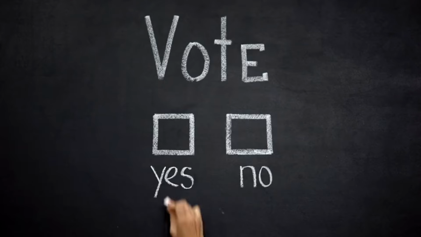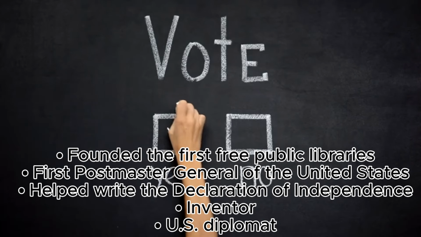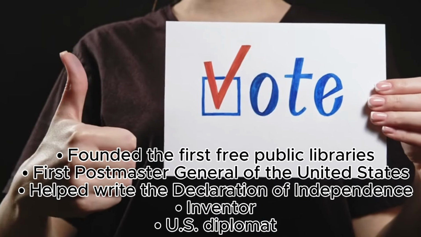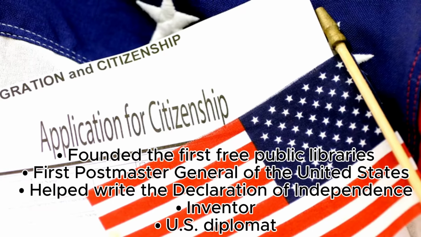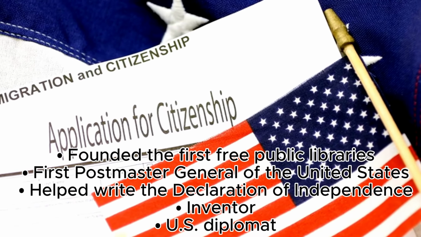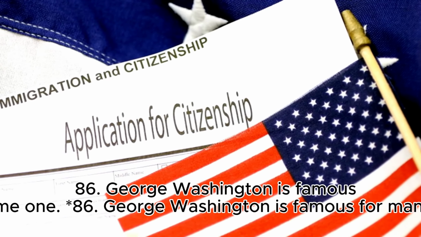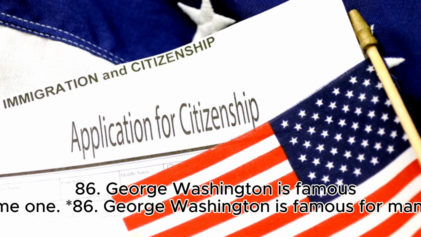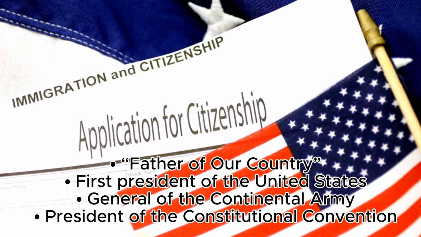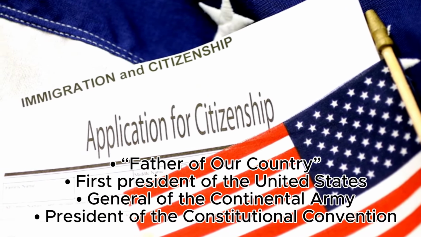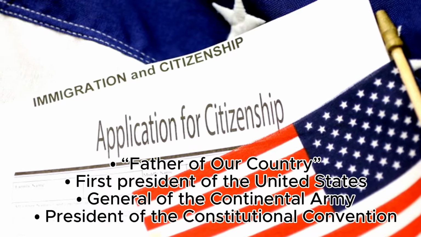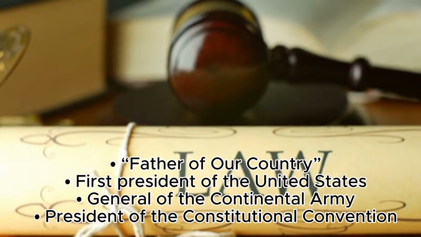85. Benjamin Franklin is famous for many things. Name one. Founded the first free public libraries, first Postmaster General of the United States, helped write the Declaration of Independence, inventor, U.S. diplomat. 86. George Washington is famous for many things. Name one. Father of our country, first President of the United States, General of the Continental Army, President of the Constitutional Convention.